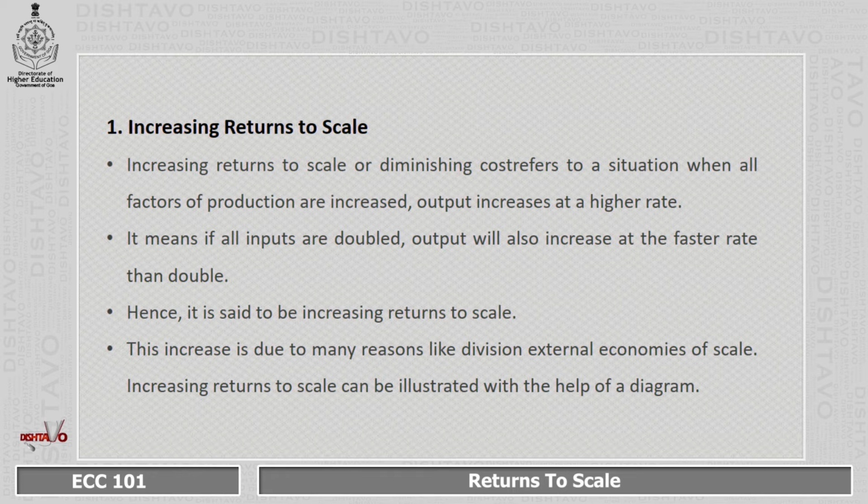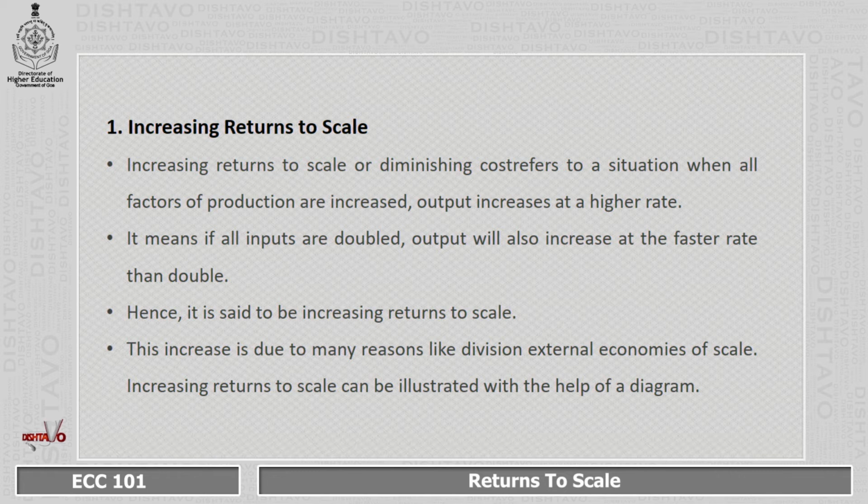Increasing returns to scale refers to a situation when all factors of production are increased, output increases at a higher rate. It means if all the inputs are doubled, output will also increase at a much faster rate than double, and it is said to be increasing returns to scale. This increase is due to many reasons like division of labor and economies of scale.